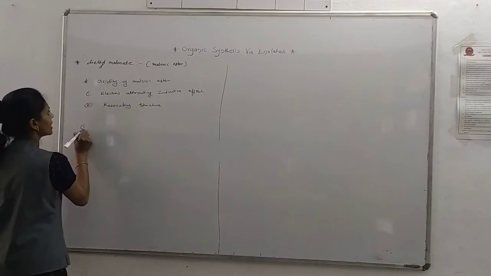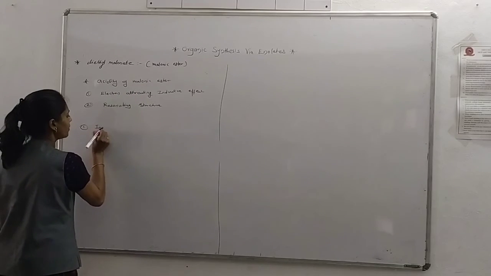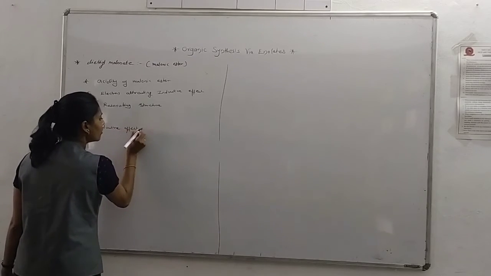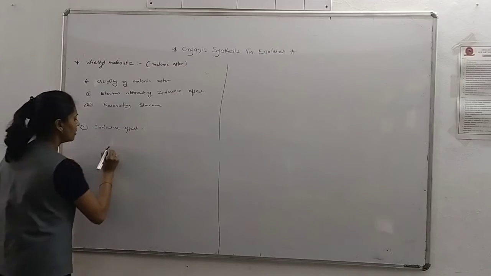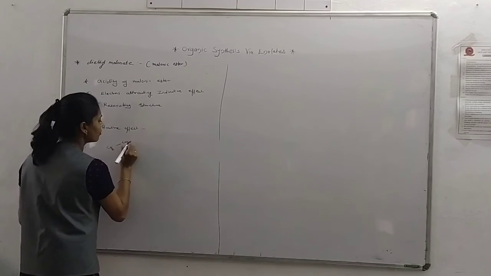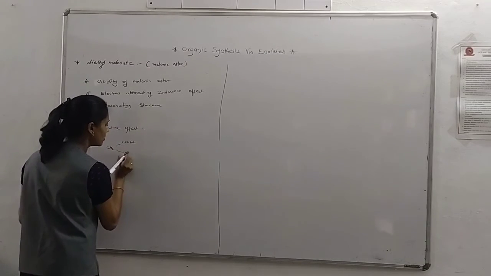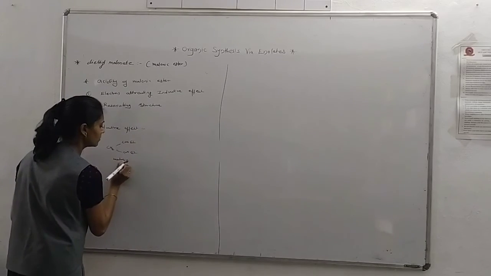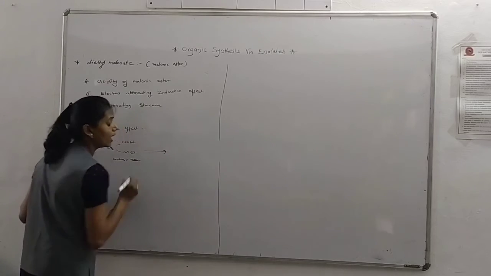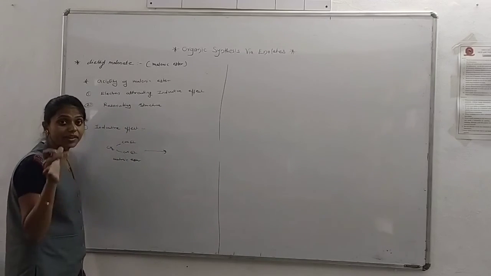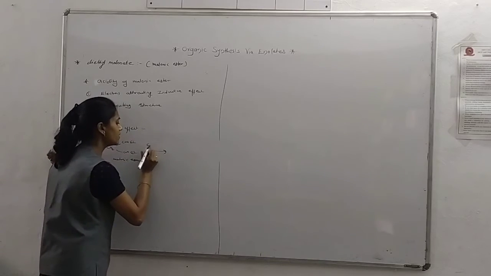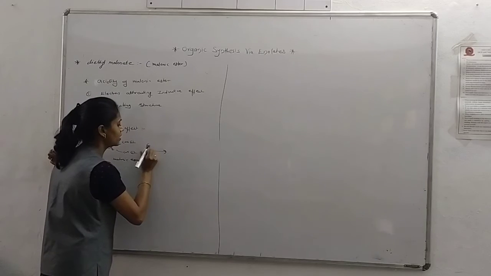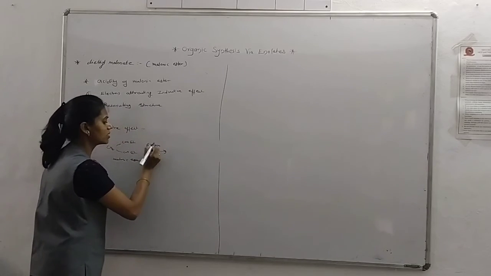First of all, we explain on the basis of inductive effect. You know that I have drawn here the structure of malonic ester, and this malonic ester is reacted with a base. Which base have I taken here? EtONa, that is a strong base, sodium ethoxide.